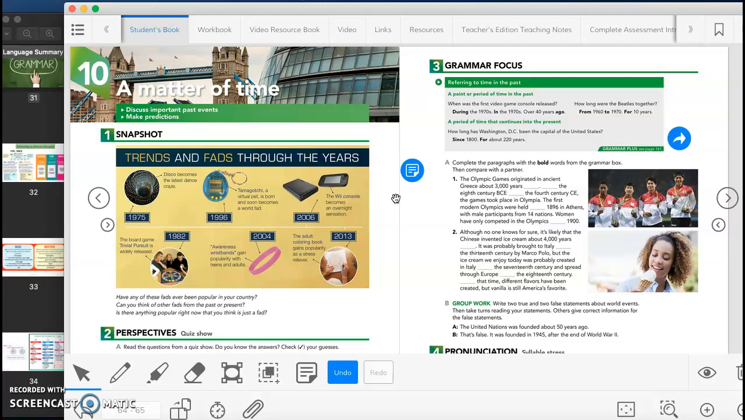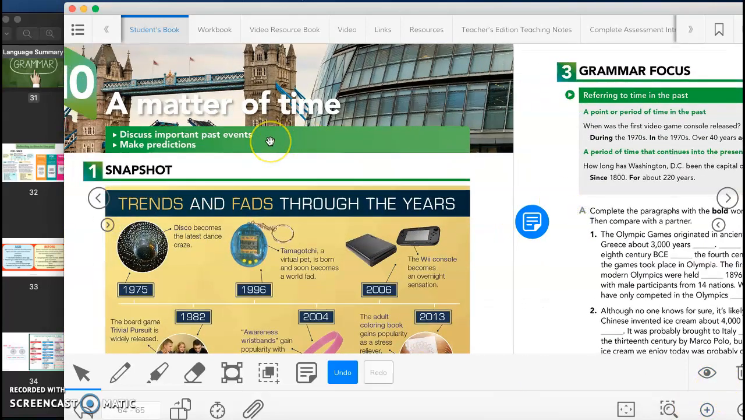This week we are going to be working with Unit 10. So today we're gonna work with the first part of Unit 10A, let's say it that way, and it's called A Matter of Time. In this unit, we are going to discuss important past events, and also we are going to make predictions. That's for later. So today we are basically going to be working with discussing important past events.